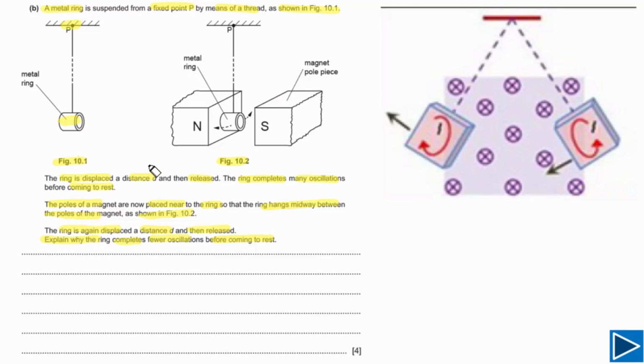Now we need to understand that if it completes fewer oscillations, it means there is some kind of opposing force that will do negative work and take energy away from this ring. That's the reason this ring just completes a few oscillations. We can explain this based on 2 different concepts.